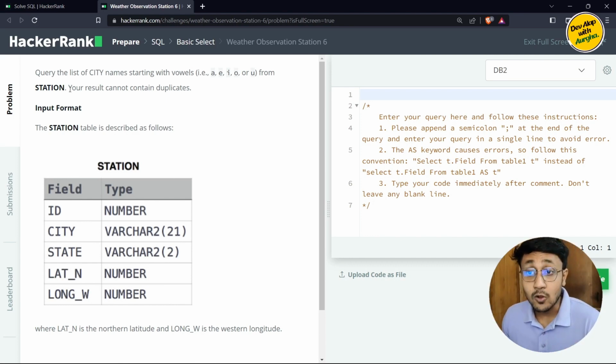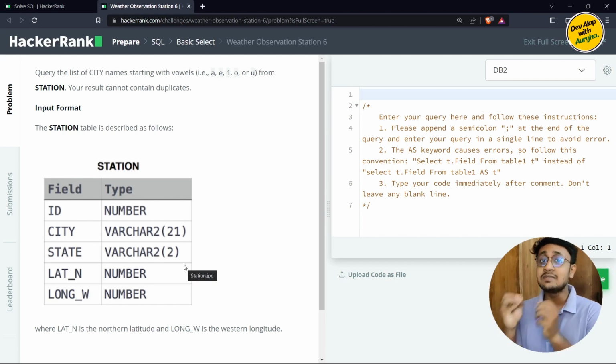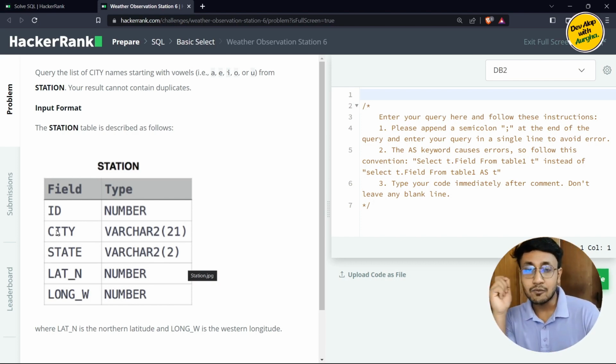The statement also says your result cannot contain duplicates, which means this table can have multiple entries for the same cities, or the city column can have duplicate values. So we cannot show duplicate values. Like if we have Austin twice or thrice, we'll only have to show it once.